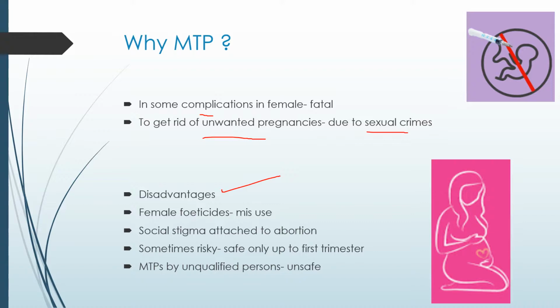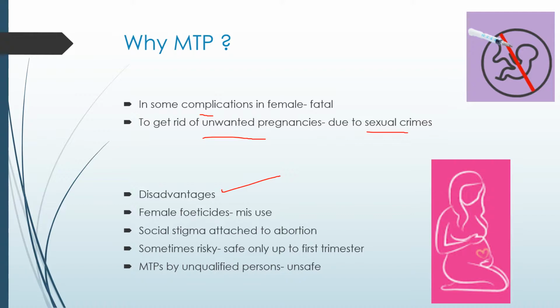Next, let us go for the disadvantages of this MTP. I had already discussed that misuse should not be done because sometimes the female feticides will be detected. In our law it should not be determined, but still they are doing it illegally. Sometimes it is risky also, and in order to stop that, this MTP should be strictly checked.